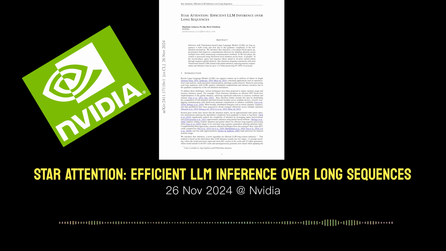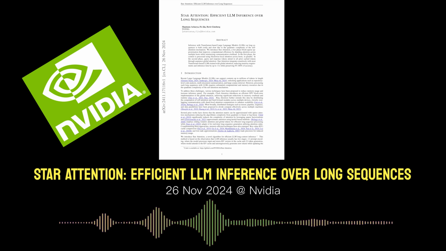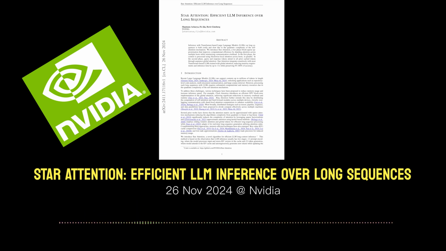Got it. But on the flip side of that, they found that on aggregation tasks, things like summarizing or extracting key information, Star Attention performs significantly better than traditional methods. Oh, interesting. So it seems that this blockwise processing lends itself really well to this type of task. So it excels where a local understanding of the text is sufficient, but struggles when you need this global interconnected reasoning. Exactly. That makes sense.